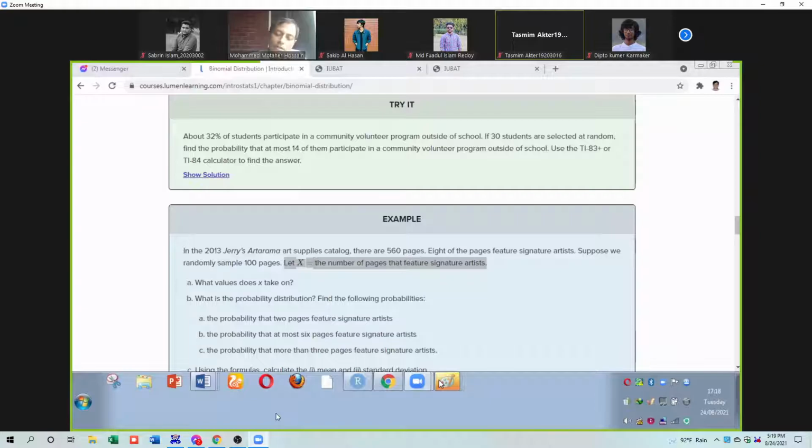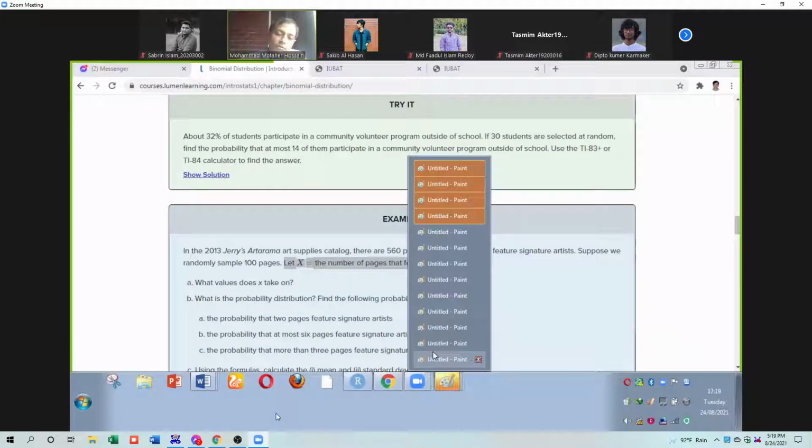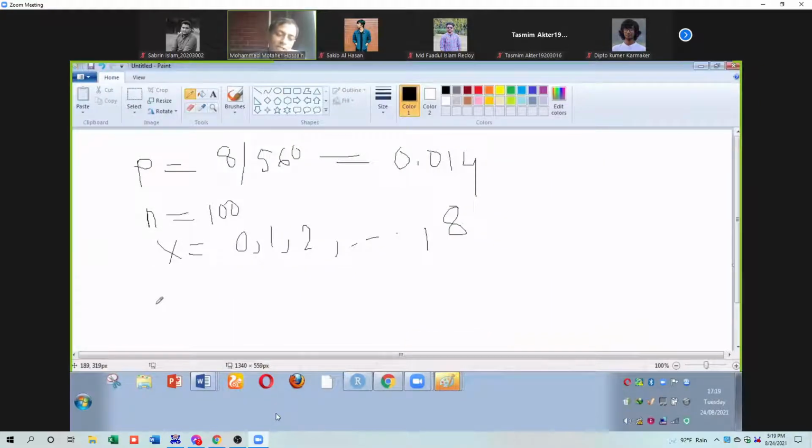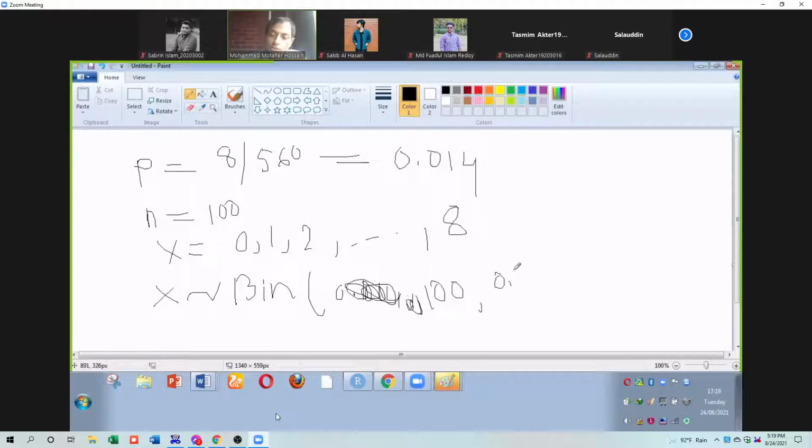So the random variable X follows a binomial distribution with parameters N and P. N equals 100, and P equals 0.014. So the binomial distribution is written as Bin(N, P).